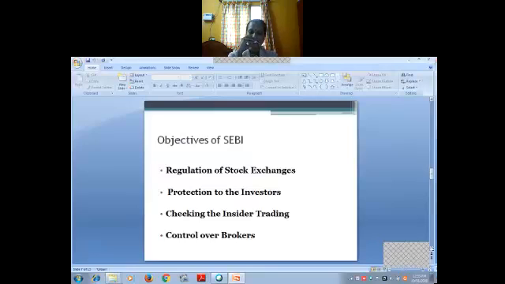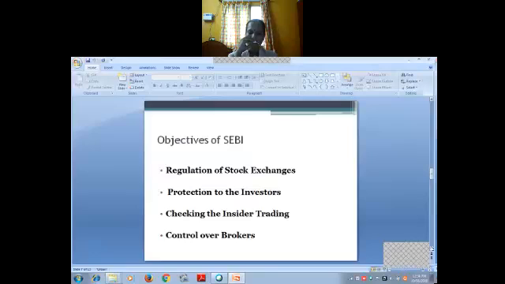Checking insider trading. Insider trading means the buying and selling of securities by the directors, promoters, etc., who have access to some confidential information about the company and who wish to take advantage of this confidential information. This affects the interest of the general investors and it is essential to check their tendency. Many steps have been taken to check insider trading through the medium of SEBI.